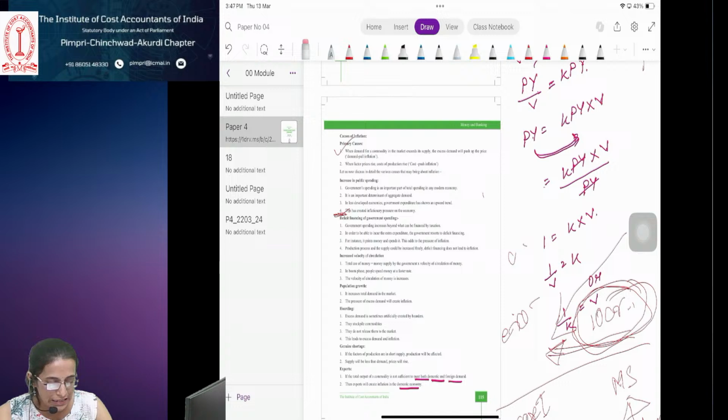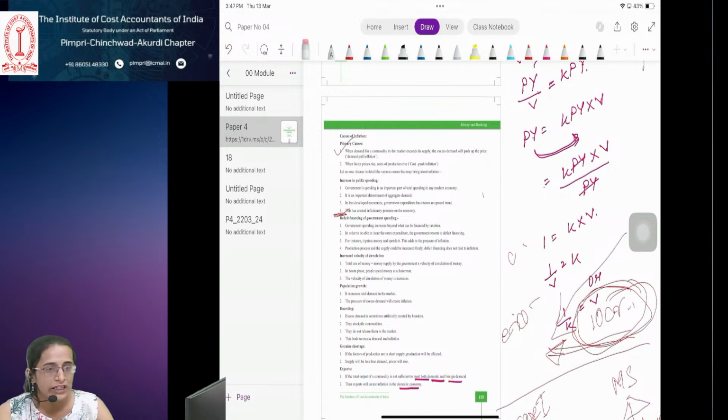Price rise in the international market. Sometimes I have to purchase the raw material from a foreign market to produce my output. If that raw material's price rises in the foreign market, I will also get that raw material at a higher price.